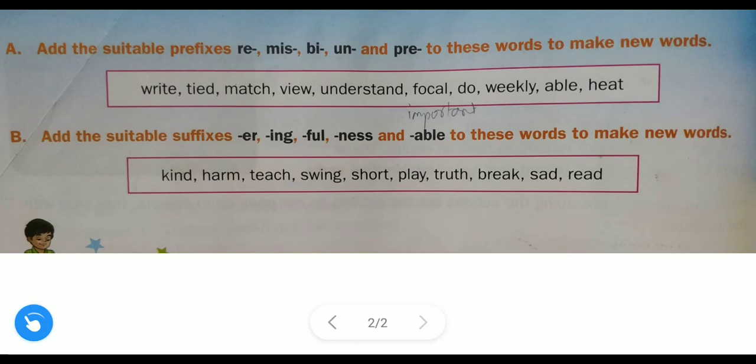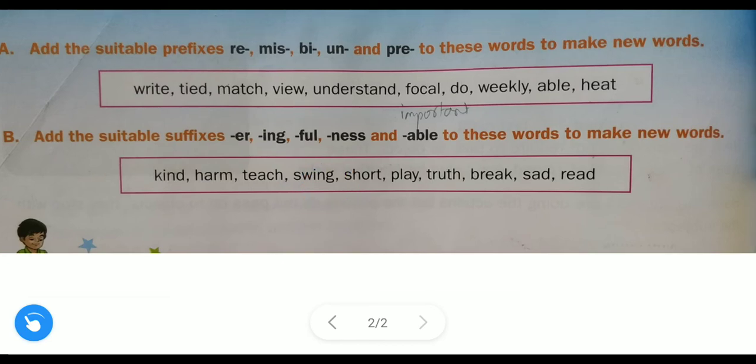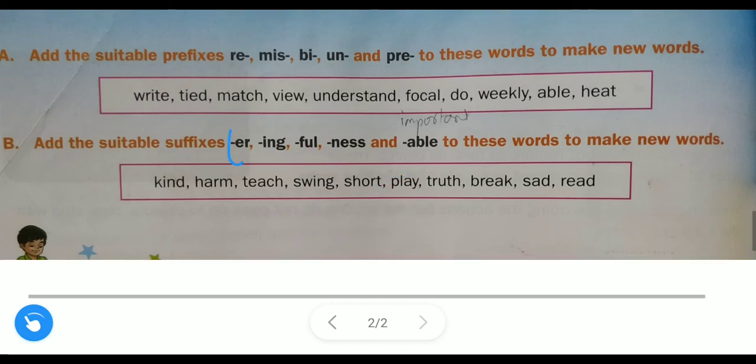Teach: if you use this suffix, then you will get the new word teacher. After that, swing: if you use ing, then you will get the new word swinging. Short, ness, sharpness. Play, player.